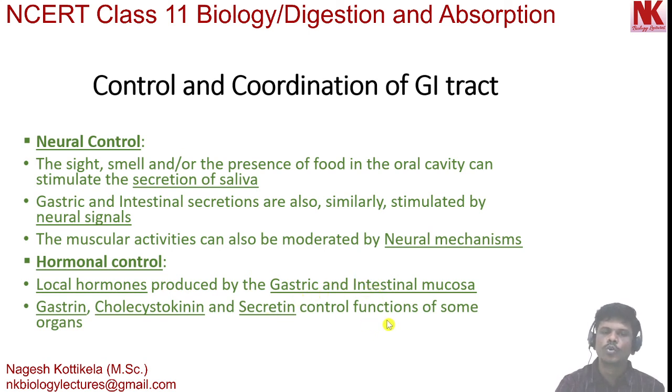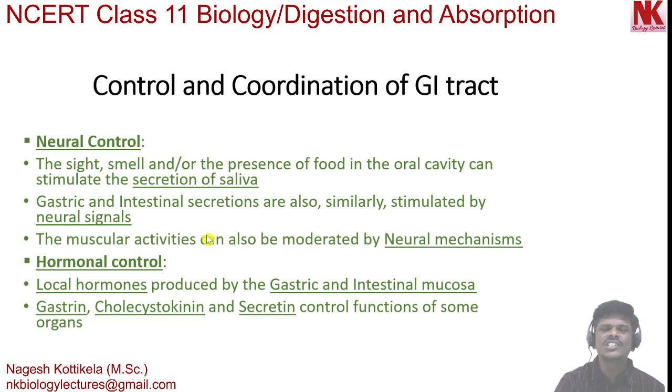They control functions of some organs of the gastrointestinal tract. So this is how neural control and hormonal control are playing a very important role in the controlling and coordination of the different organs of the gastrointestinal tract. This is all about today's topic.